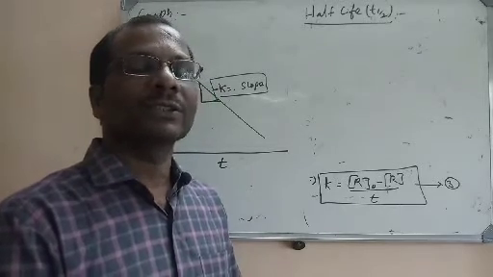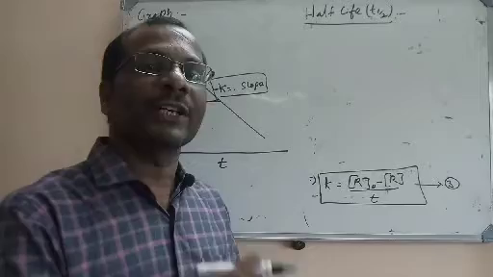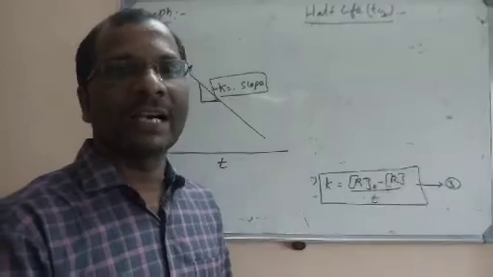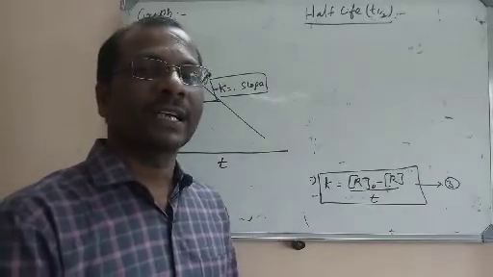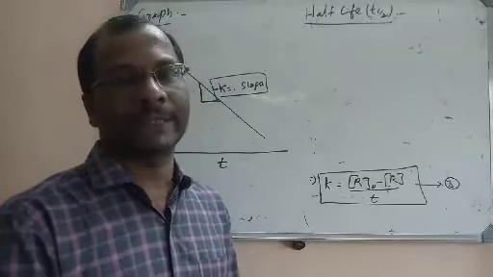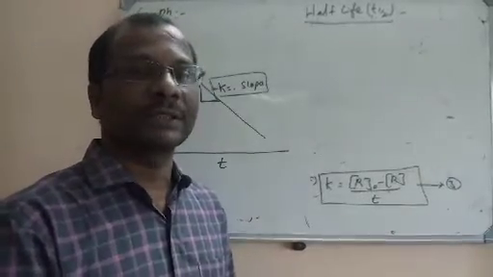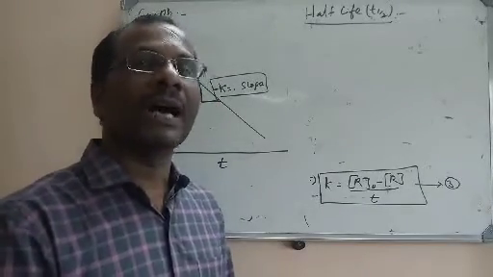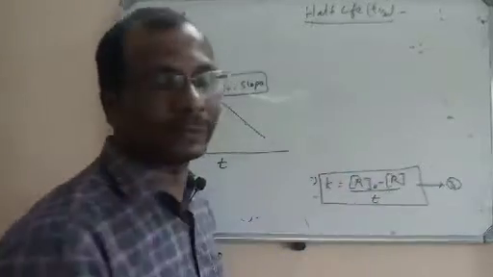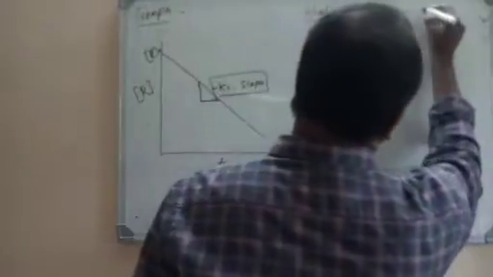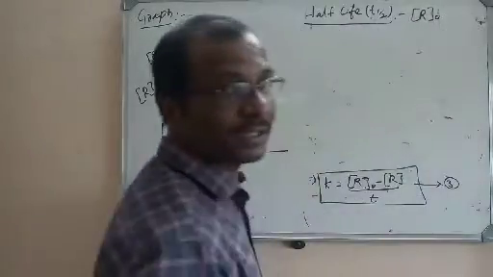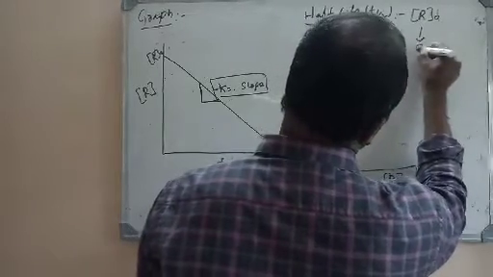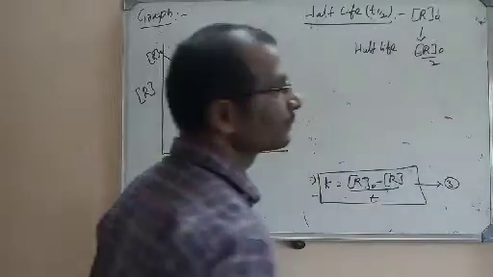3. So the time that is required to reduce the concentration of the reactants to half of the initial concentration is known as half-life. If 10 moles is taken, at half-life time what will be the concentration? 5 moles per liter. But here the time is important. The time required to reduce the concentration of the reactants to half of the initial concentration is known as half-life. For example, if R0 is the initial concentration, then what will be the concentration at half-life? It will become half of it, that means R0 by 2.